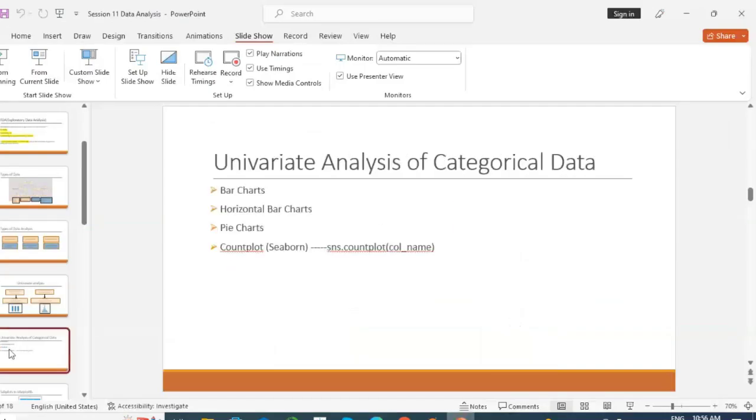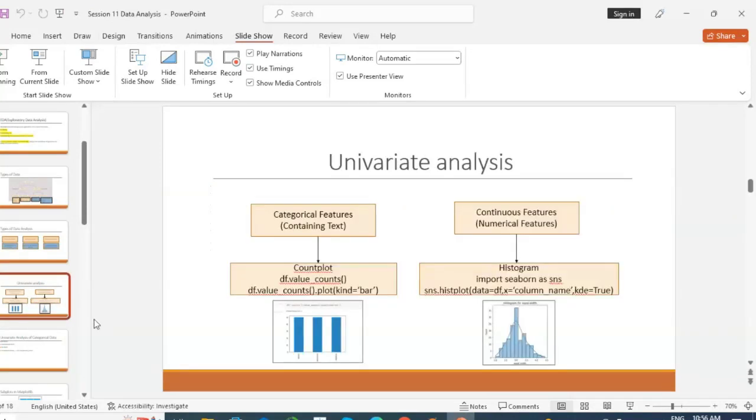Any plot remaining? Bar chart, horizontal bar chart. So we have generated 4 types of charts for categorical data. Now we need charts for numerical data also in univariate analysis. So in univariate analysis for numerical data we have histogram and distribution plot. So first we will see the histogram.